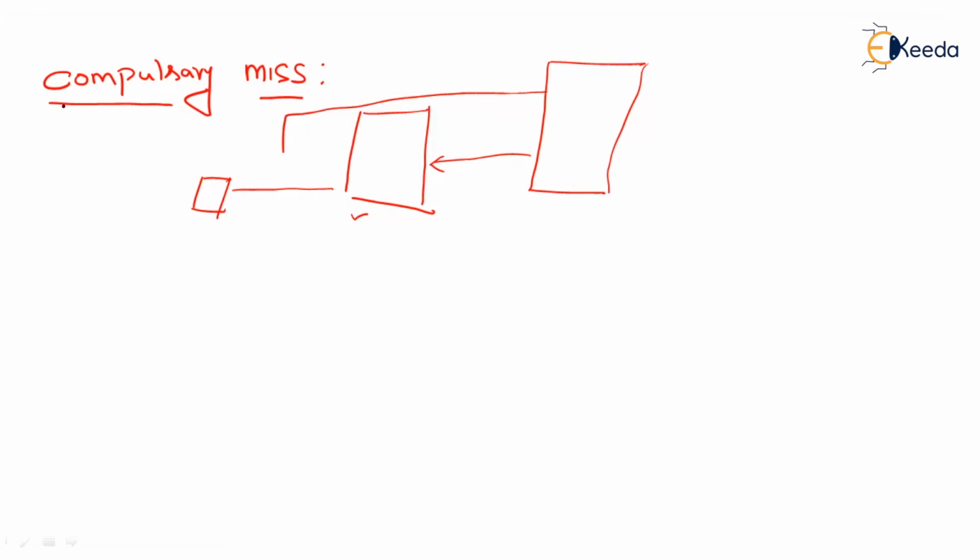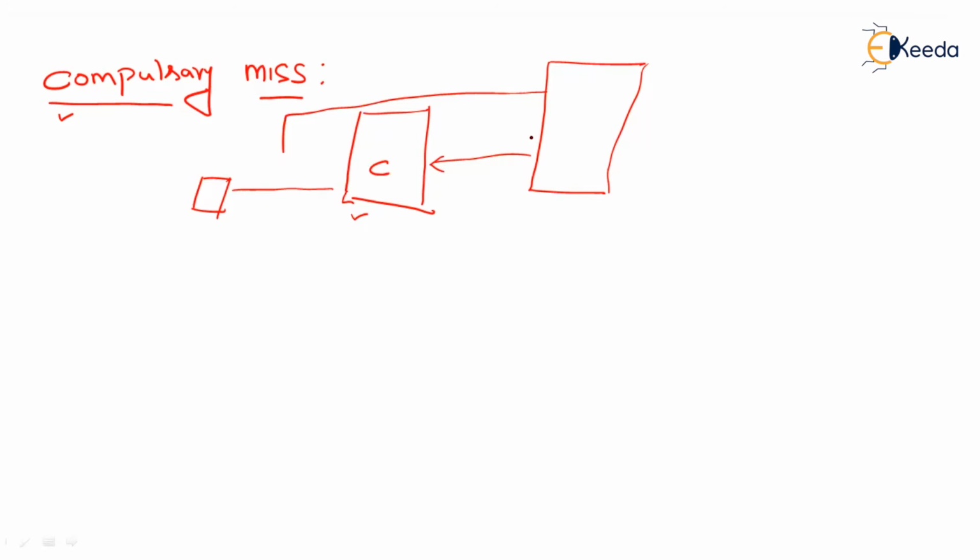Okay, now let us say the system is switched on. If you switch off the system, the contents of the cache memory will be completely erased, right? And after that, when you switch on the system, again, the access to the main memory will get started.